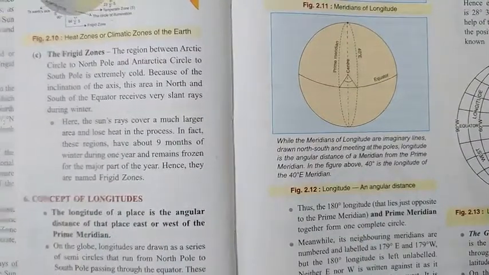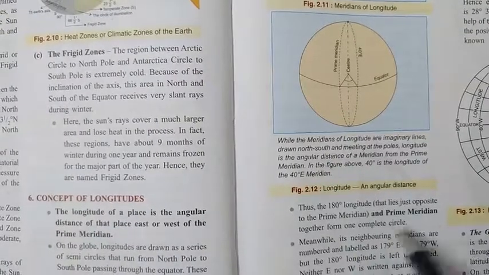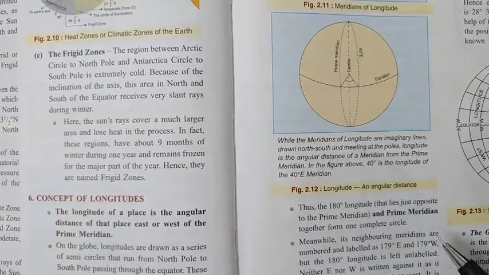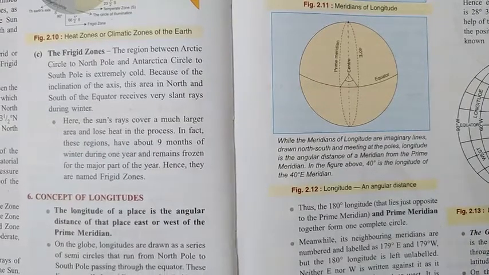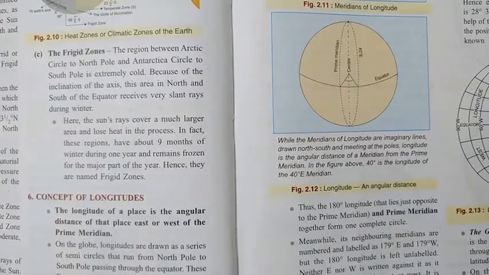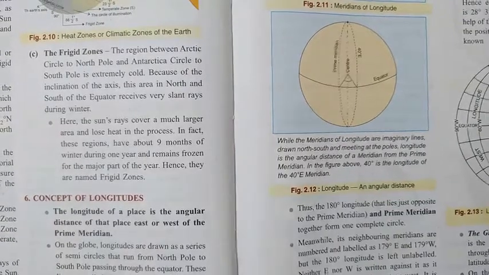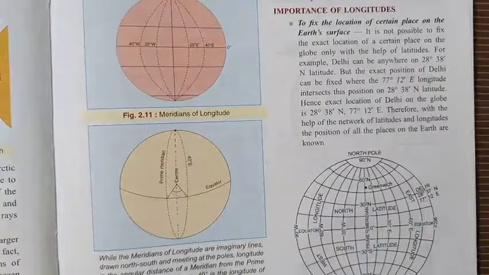Now the most important longitude is the prime meridian. What is the prime meridian? It is the 0 degree longitude, and it divides the earth into two hemispheres, east and west hemisphere. Now next is the importance of longitude.